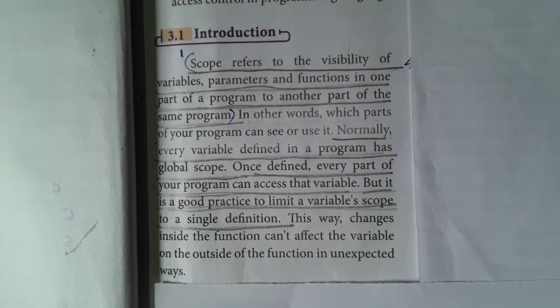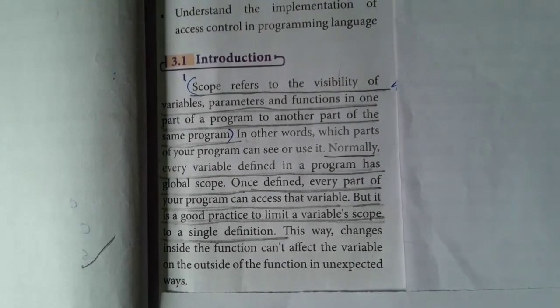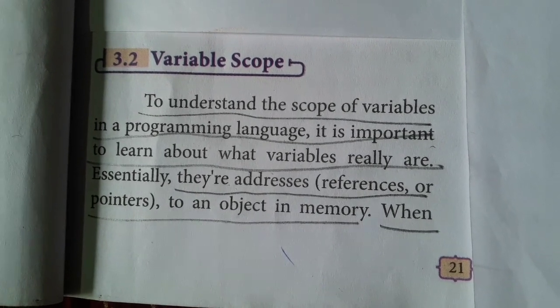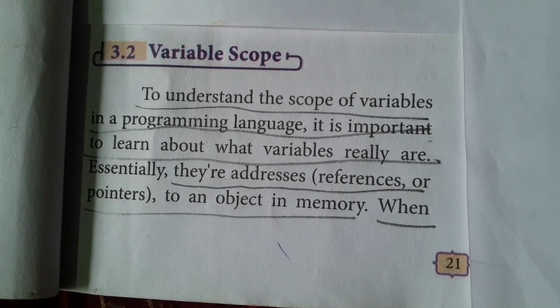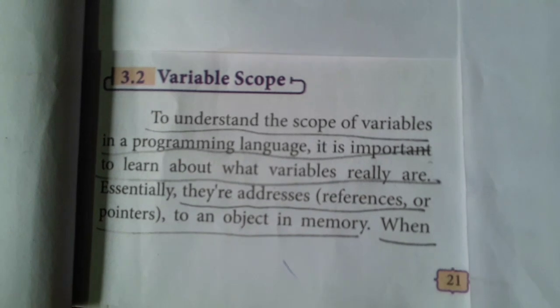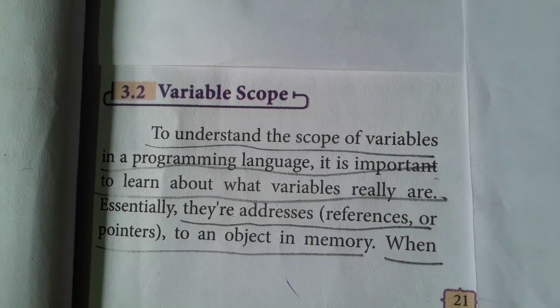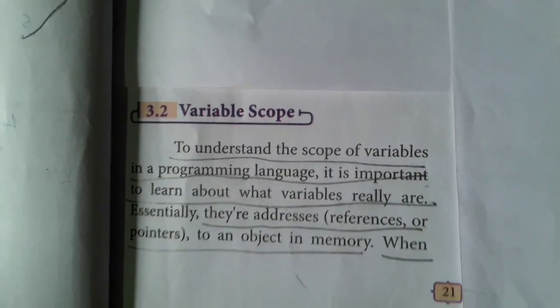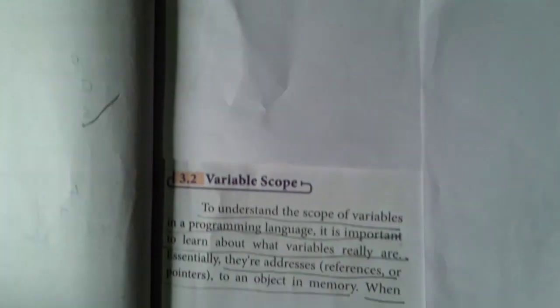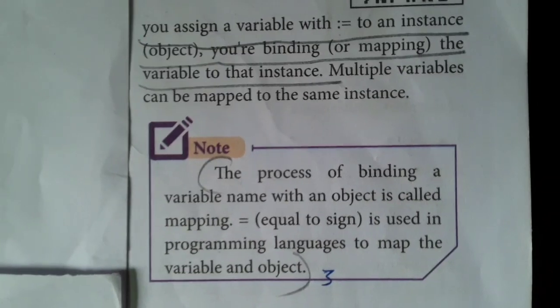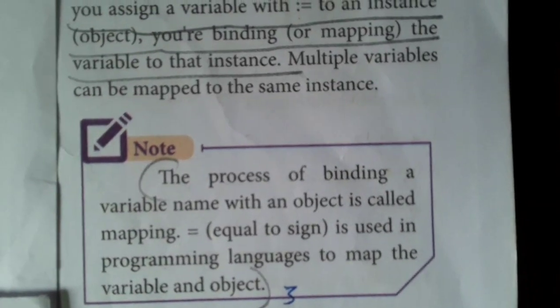Now we'll see about variable scope. What is a variable? A variable is a name given to a memory address. Using this variable name, whatever value we store in the computer memory can be referred to. The process of binding a variable name with an object is called mapping.